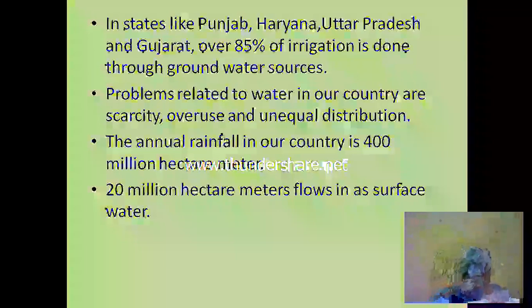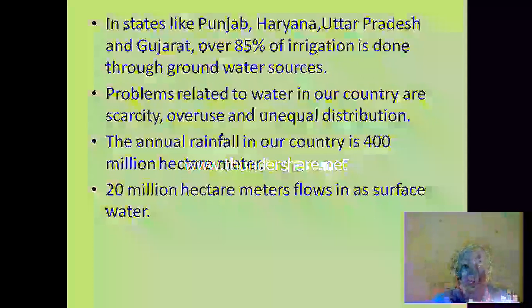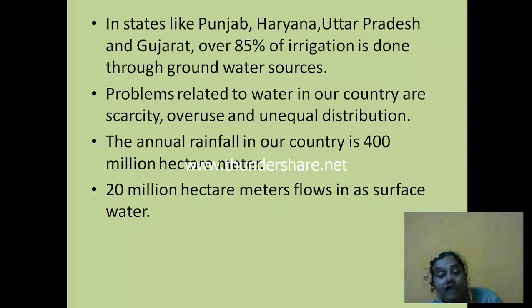Right? The annual rainfall in our country is 400 million hectare meter. How much? 400 million hectare meter. And 20 million hectare meters flow as surface water. How much rainfall do we have? 400 million hectare meter, and in that, 20 million hectare meter flows as surface water. And the remaining has to go into the groundwater, right? Yes. So is it going there?